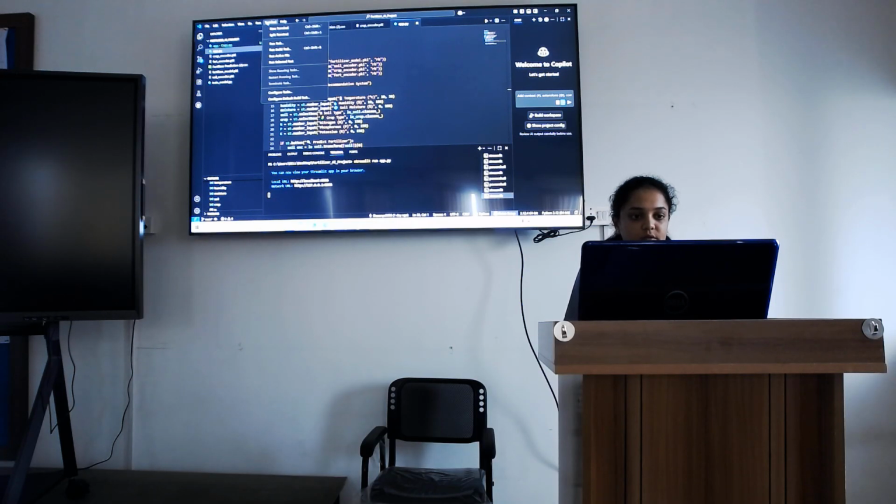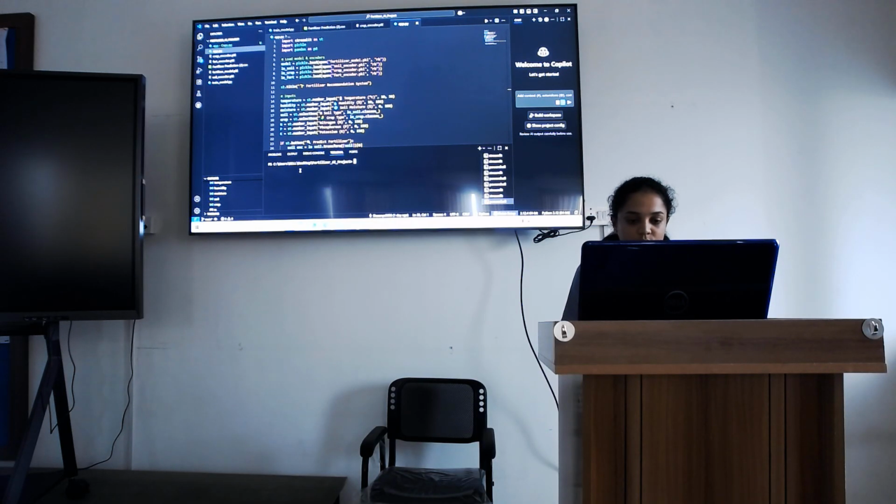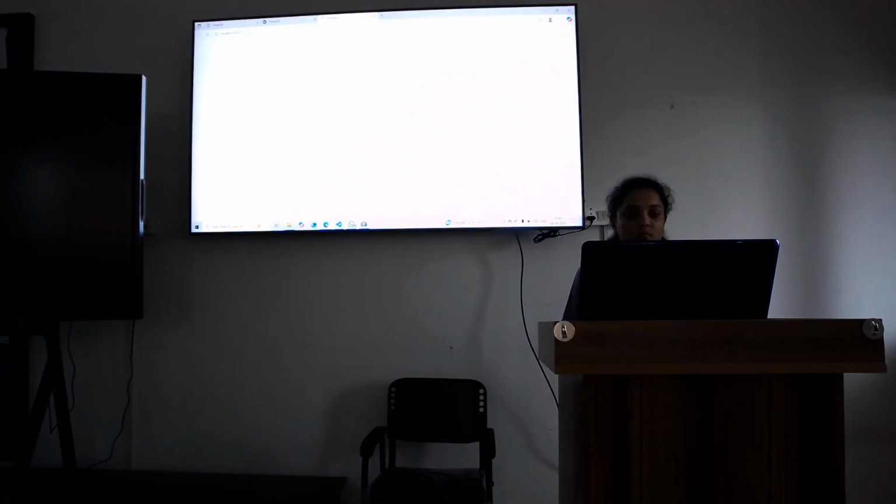I'll open a new terminal. So here is the front end part where I've built the fertilizer recommendation system, and if you want to increase the temperature, you can increase it here, and the humidity, if you want to decrease it, you can decrease it, and then for soil type you have to choose any of the soil types, and also soil moisture.